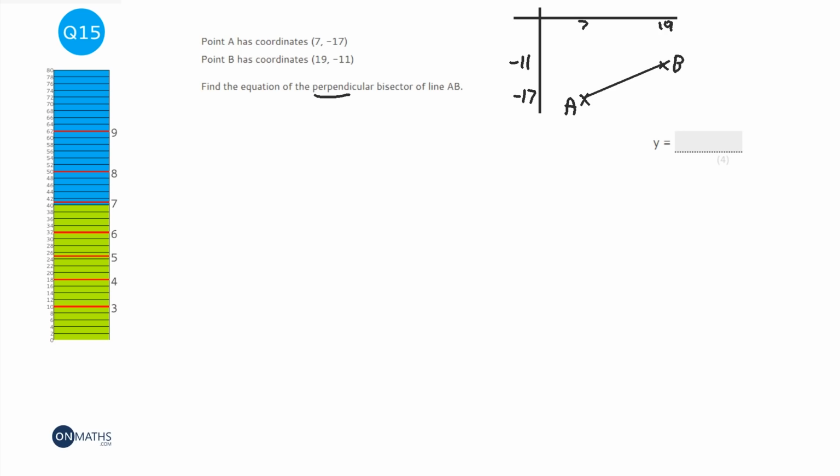Now we're asked for the perpendicular bisector. Now perpendicular means it's going to hit that line at right angles. Bisector means it's going to cut it right down the middle. So I'm going to start off at the middle of the shape and draw a quick sketch there, like that. Okay, I'm going to call this M here, and I'm going to call this line C, just so I can reference it in my working out, and it makes it a bit clearer.